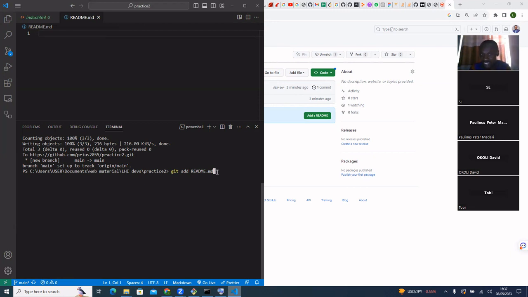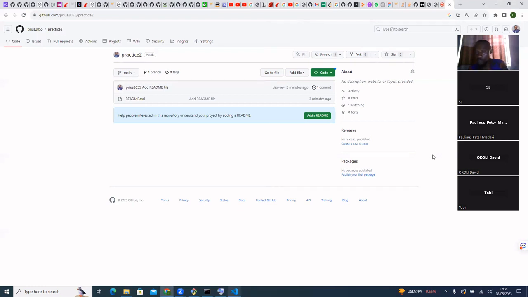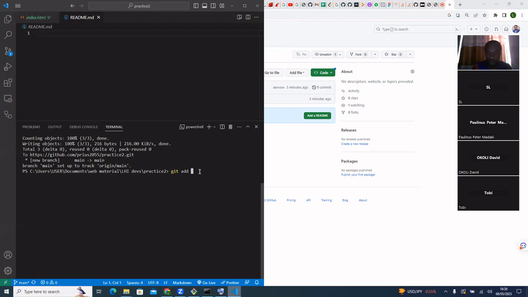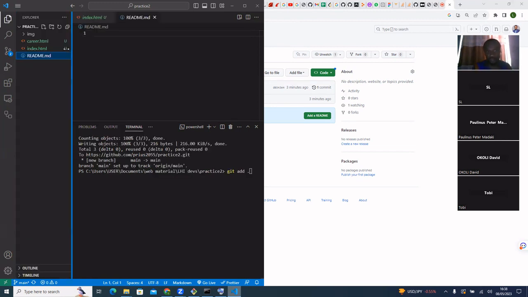So in the steps that we are following, instead of specifying a particular file to stage, you just use a dot, which means stage everything. Stage everything in that folder and push it to remote. So if I now do this, I expand it so that you see all of these changes.